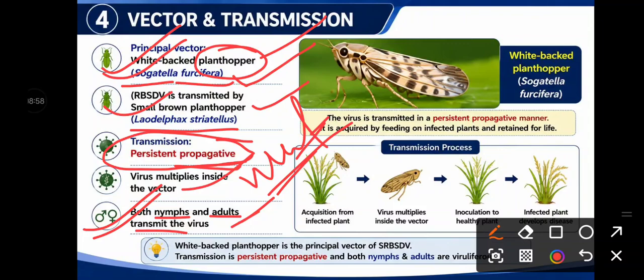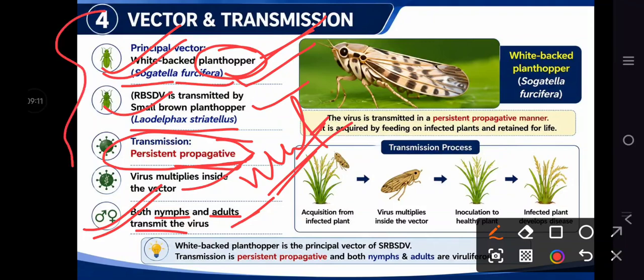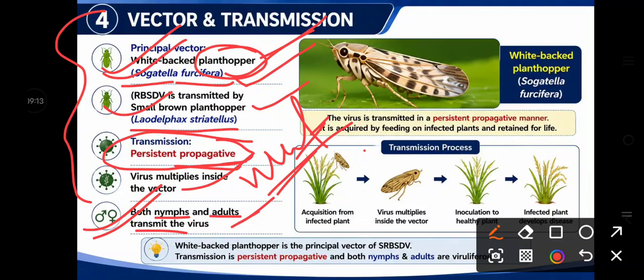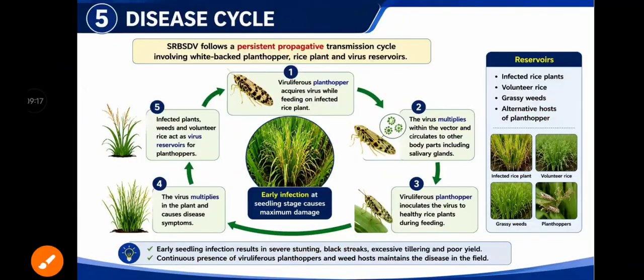Then, this vector is transmitting the virus in a persistent propagative or persistent circulative manner, what is the scientific name of the vector? So this is a very important slide. Don't skip any single point from this. Remember all these important points.